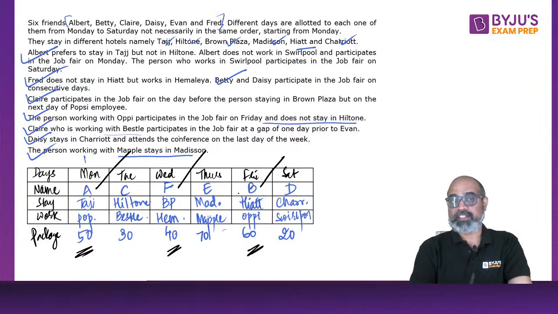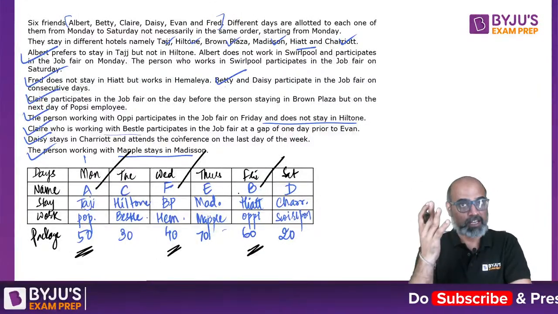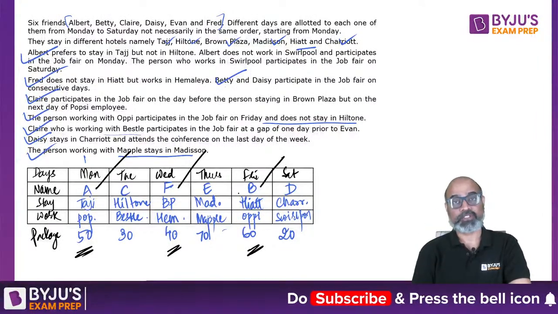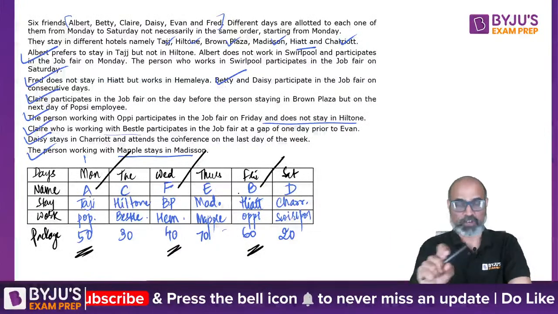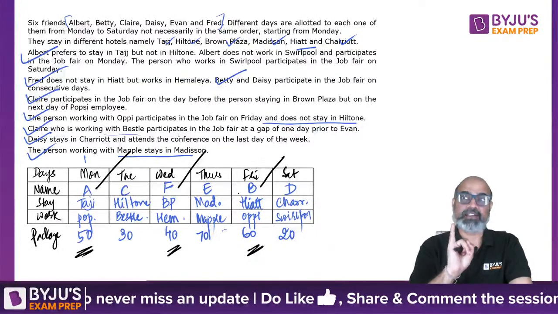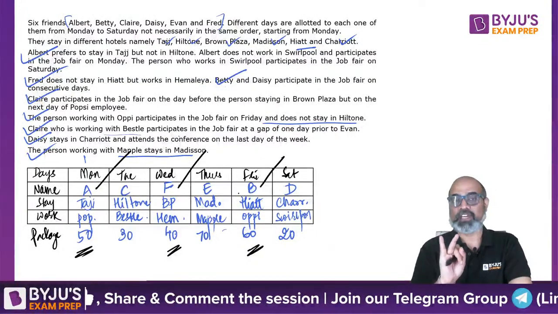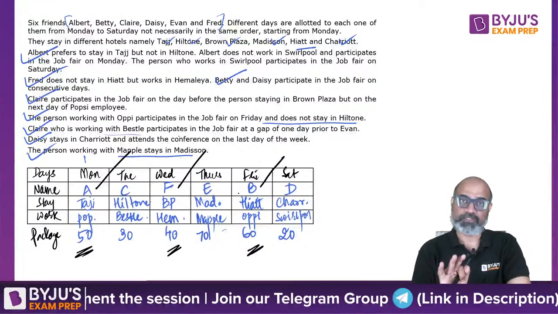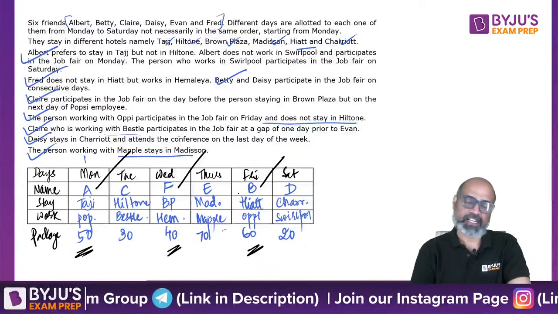So if you started this particular solution with the names or let's say with the company or with the state, it will become difficult. So you always need to make sure that the primary column, as in the column that you have to fill first of all, should be the timeline or the days of the week or the dates of a month, whatever is given. Whenever you have to schedule, that should be your primary thing that you should fill. Everything else will come later on.